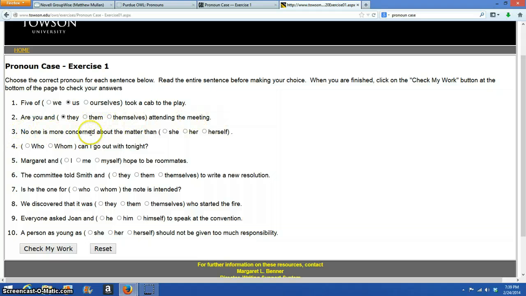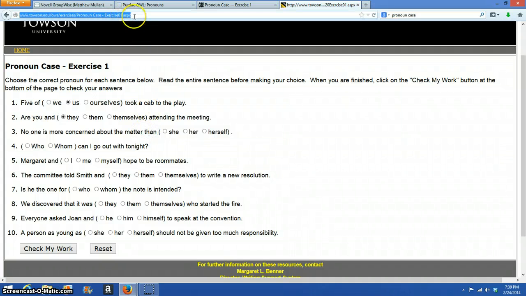Okay, no one is more concerned about the matter than, all right, now this is a different type. So within these 3, we have 3 different types of pronoun case ones. I think there are maybe a couple others, but you just get used to them. This one has a pronoun at the end of the sentence, and that's different than the others. These are pronouns in the middle, this one's at the end. There are some different endings to sentences where you end up with a pronoun: a sentence that has than, or a sentence that has as.